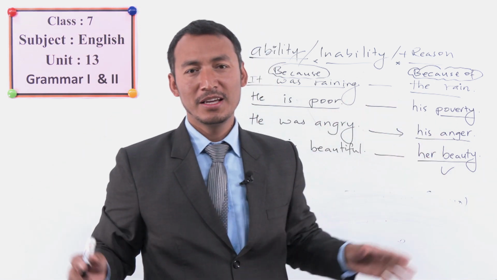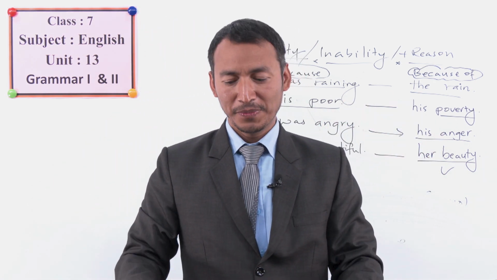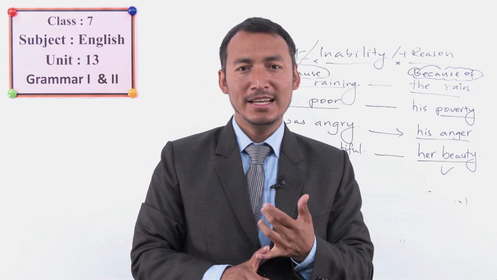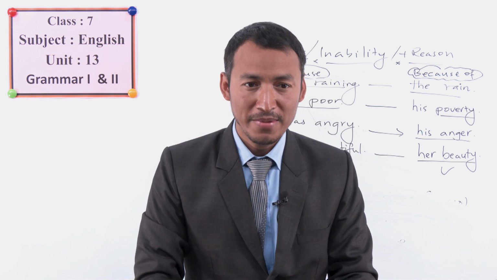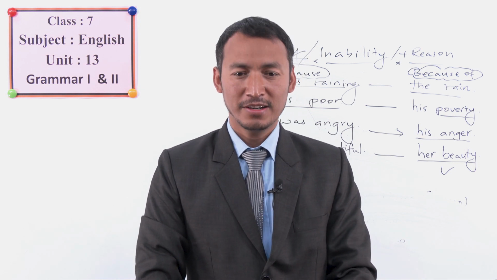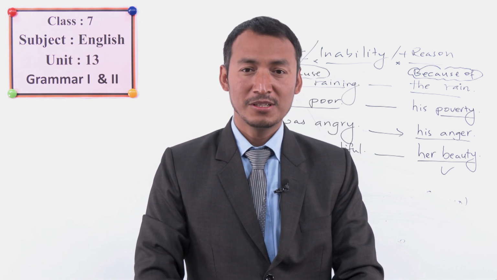There are other ways to make such adjectives into nouns, for example adding -ness or -ment and so on. Okay, students, so we can make our sentence correct by following the rules correctly.